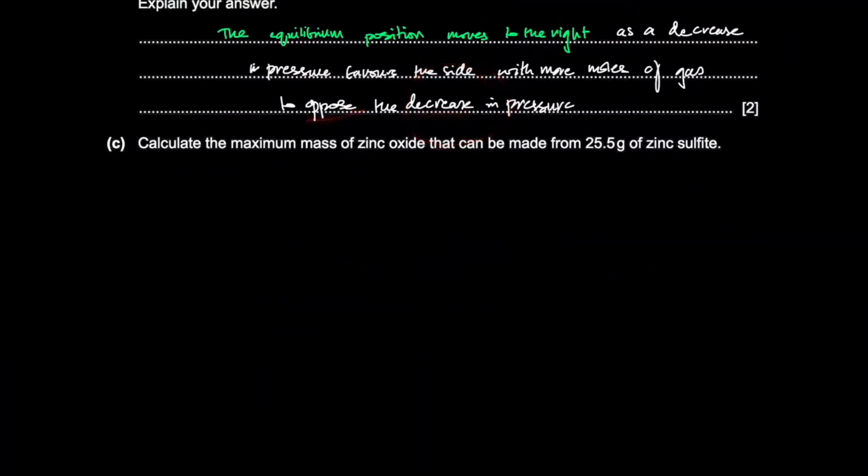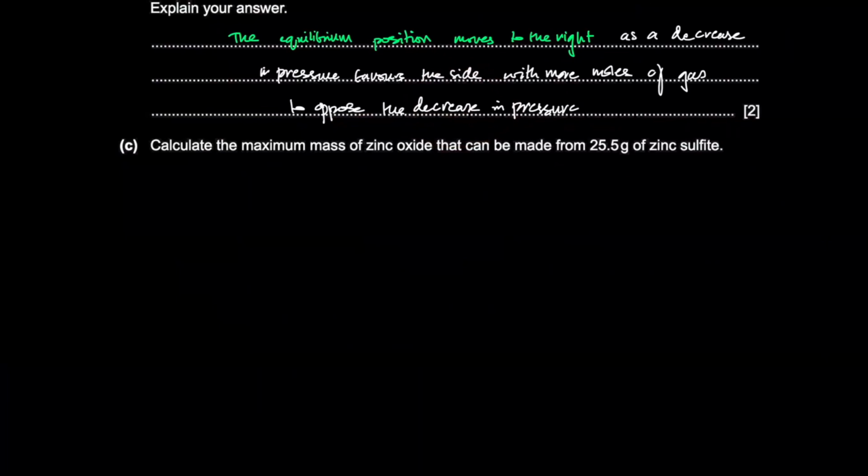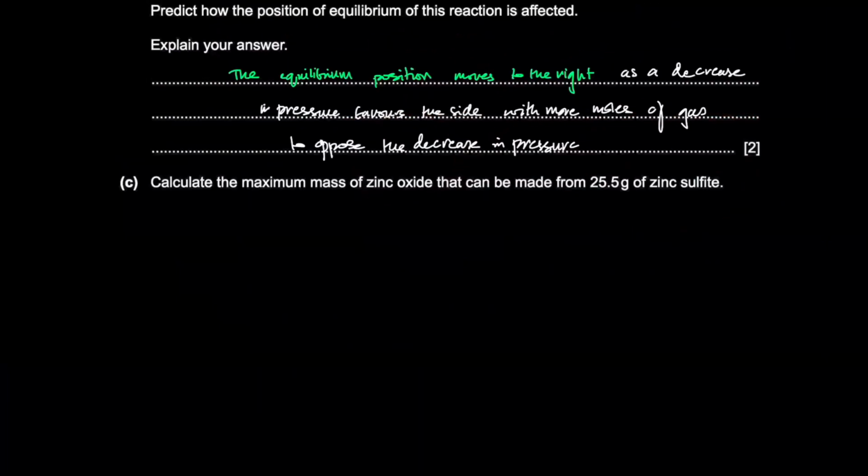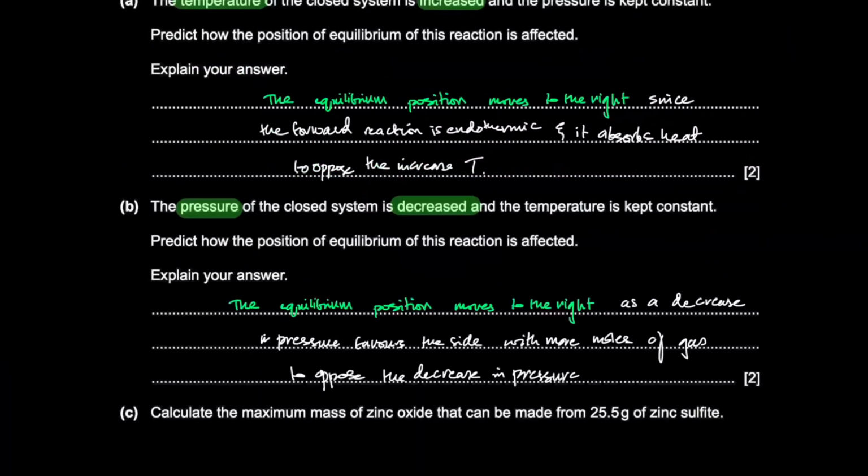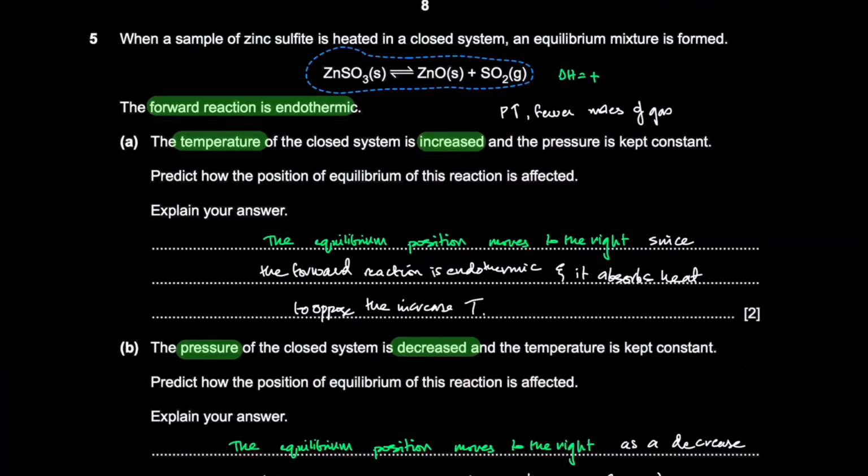Calculate the maximum mass of zinc oxide that can be made from 25.5 grams of zinc sulfite. Okay, so we're going to copy this and paste it right here.